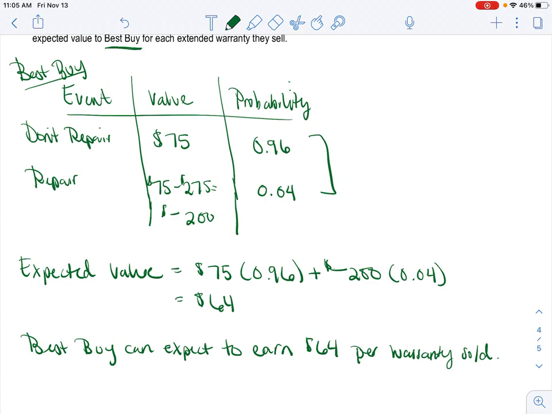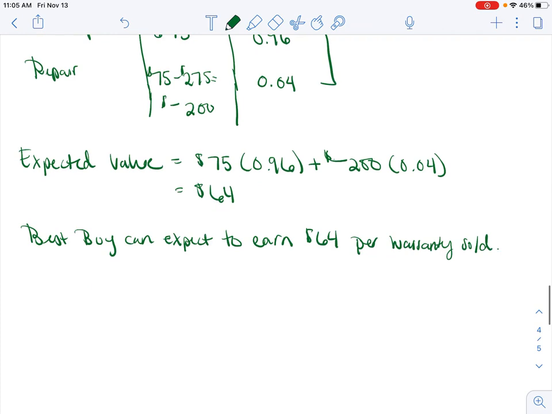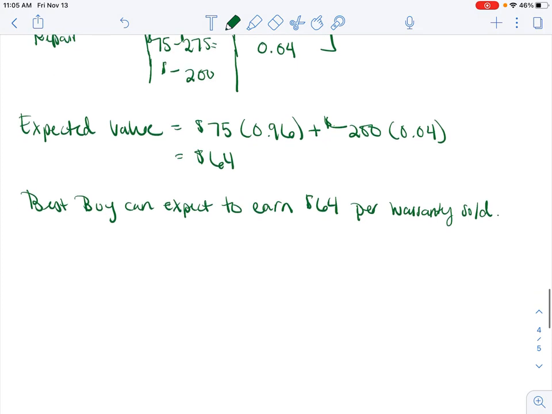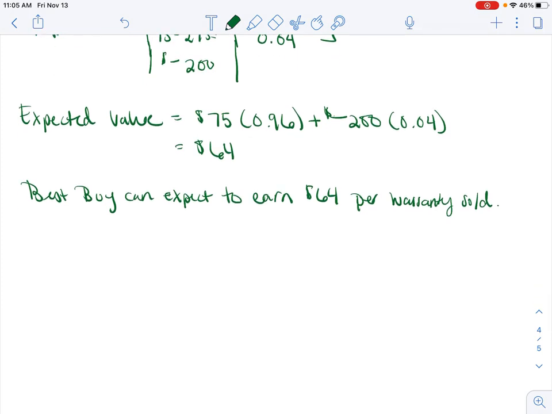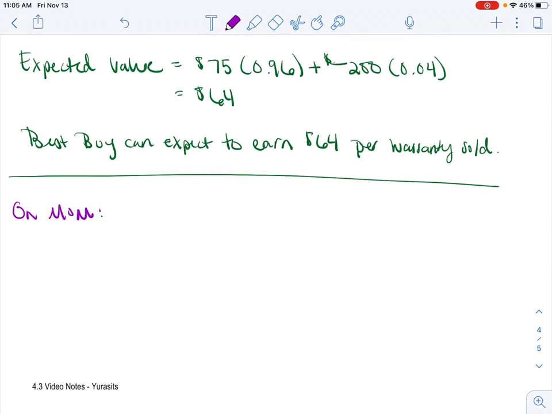The last little piece, so that concludes the notes, but when I was looking at my open math homework, just to be clear, there are some things that they ask you that's kind of tugging on some old information, maybe from a previous math class. One thing is, so let me just draw a line here. Let me just give this a different color. So on MyMathLab, they might give you a probability distribution or model that looks like this, where they just say X and P of X. Well, what that's saying is this is the outcome or event, however you want to look at it, and this is your probability. So it's tagging on to the previous section.